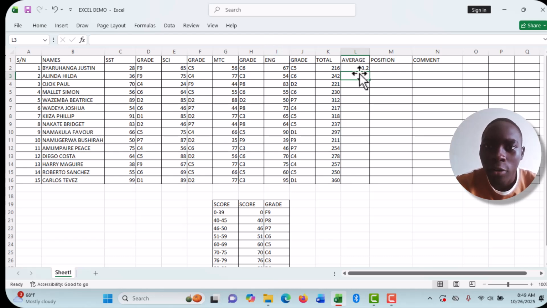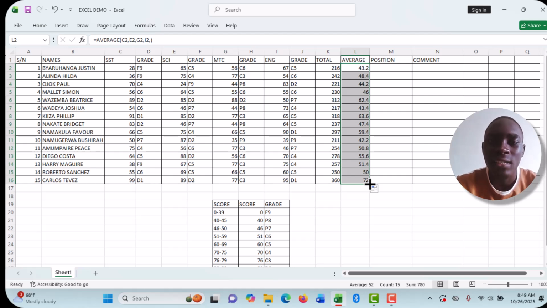So the average mark of this pupil is 43.2, and I can drag downwards, and the average marks of the different pupils will be shown here. So you can get average in that way.